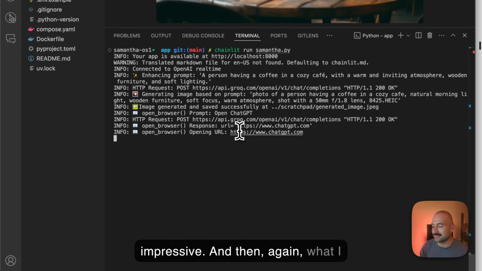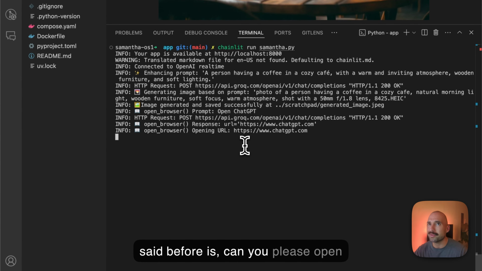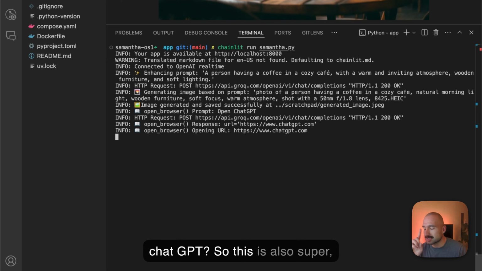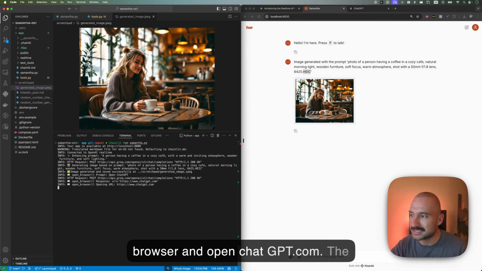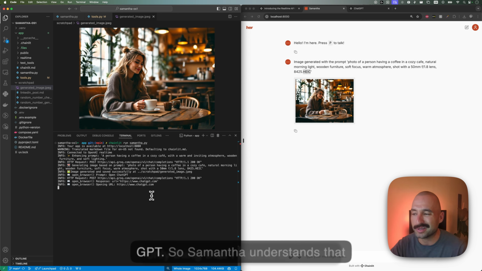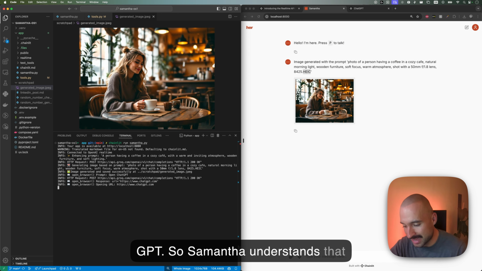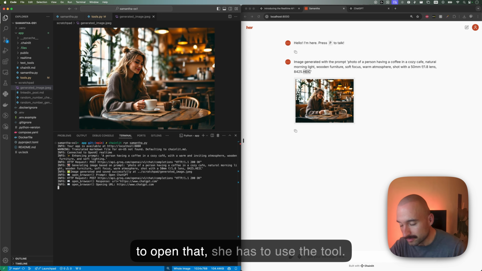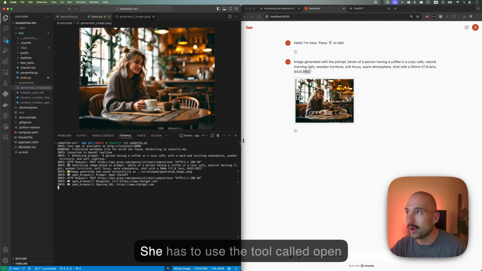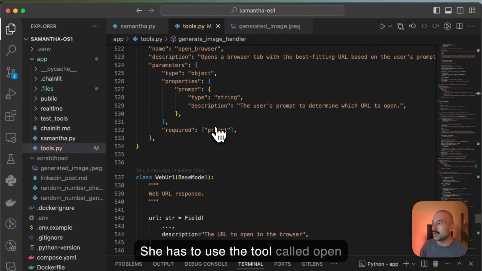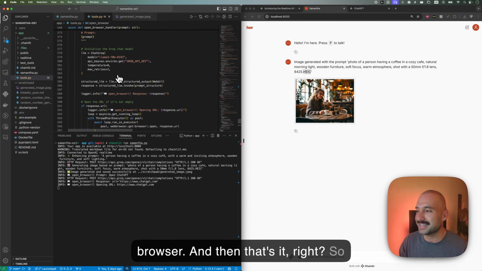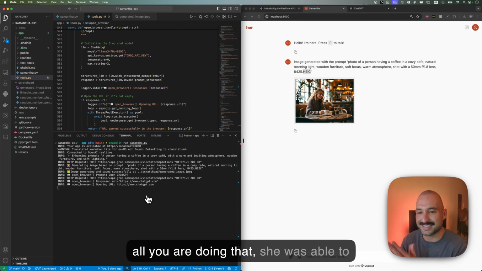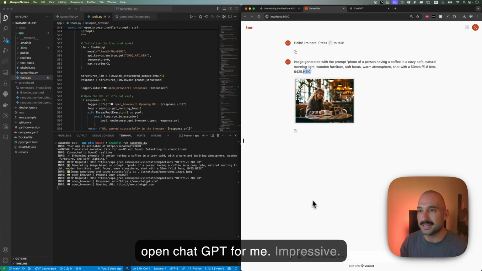And then again, what I said before is, can you please open ChatGPT? So this is also super, super cool. I didn't say open the browser and open chatgpt.com. The only thing that I said is open ChatGPT. So Samantha understands that to open that, she has to use the tool called Open Browser, and then that's it, right? So only by doing that, she was able to open ChatGPT for me.